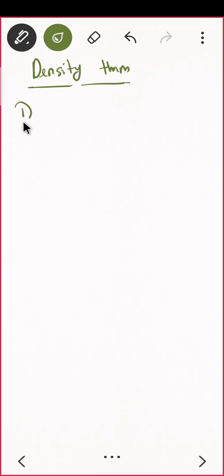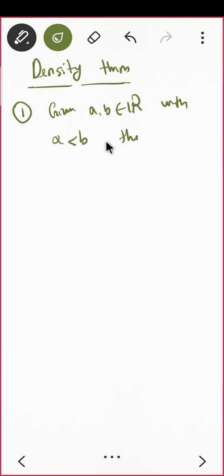I'll write the first one: given a, b belonging to R with a less than b, then there exists a rational number r such that a is less than r is less than b. What do you mean by that? Give me any two real numbers, there will exist a rational number. This is what the density theorem is saying.